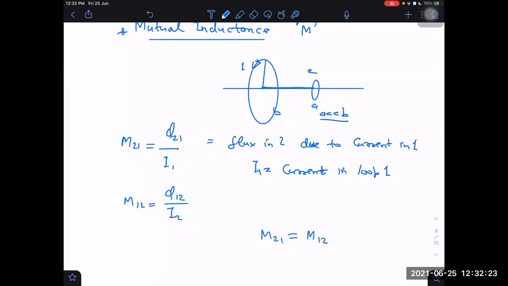As far as radius are concerned, you can take it as R, you can take it as small r. No, sorry, I have given already A and B. And distance we can take as X. And you can say that X is very large as compared to B, so that you can use the formula of magnetic dipole, field due to magnetic dipole.